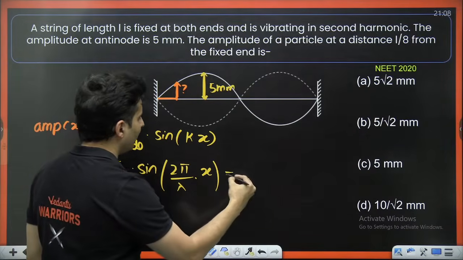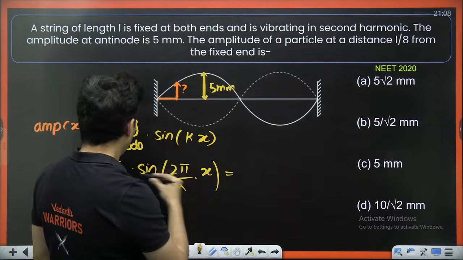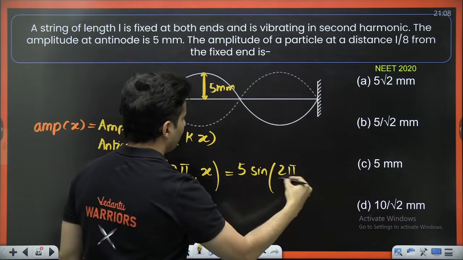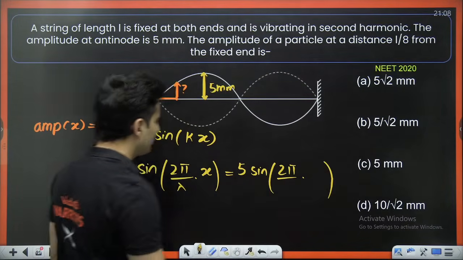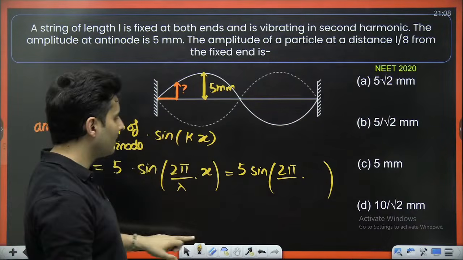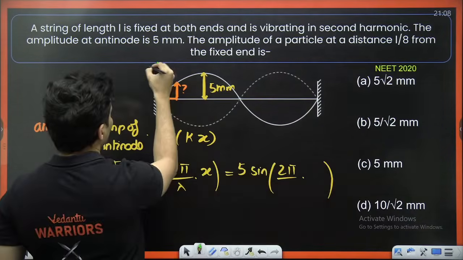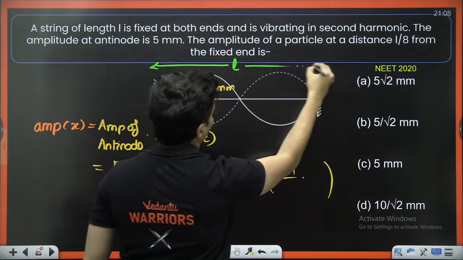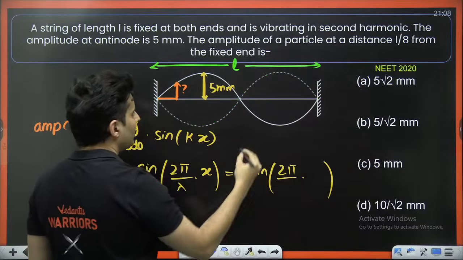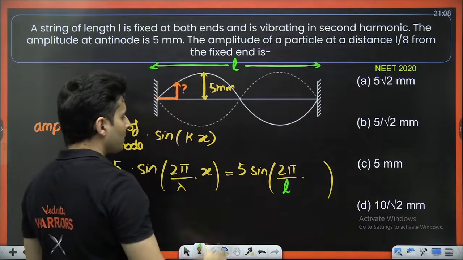So what is the value of x that I need to substitute? First of all, this is 5 sine of 2 pi by something into x. What is that lambda? Oh, beautiful. Lambda is L itself. Can you see that? Right over here, you can see this is length L and this is exactly 1 lambda. What is x?